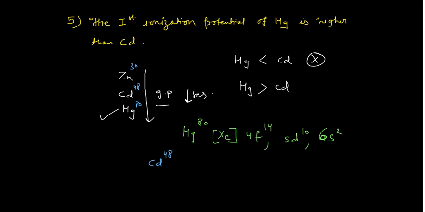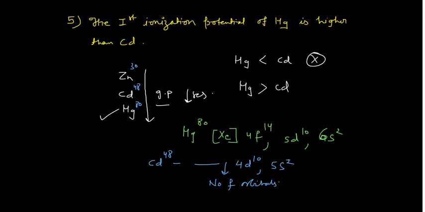If you write the electronic configuration from here, it will have 3d10, and extending it a little more, 4d10 and then 5s2. But in that case, no d orbitals or f orbitals are involved in the outer shells.